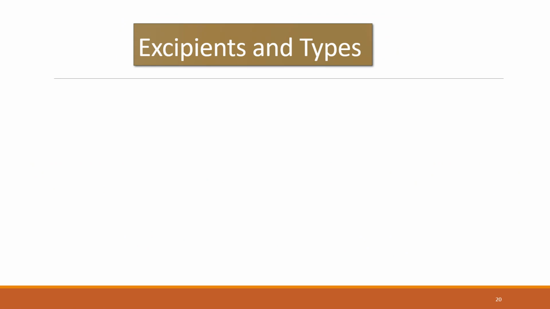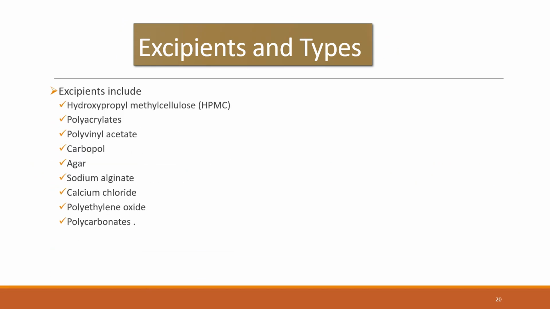Excipients that are most commonly used in the floating drug delivery system, specifically in the non-effervescent drug delivery systems, include hydroxypropyl methyl cellulose, commonly called HPMC, polyacrylates, polyvinyl acetate, carbopol, agar, sodium alginate, calcium chloride, polyethylene oxide, and polycarbonates.